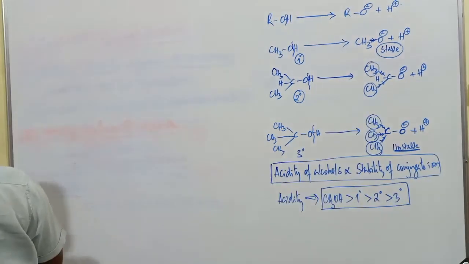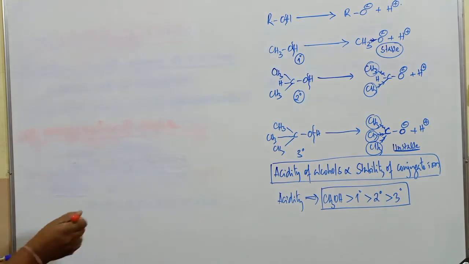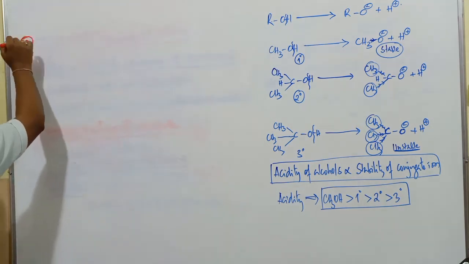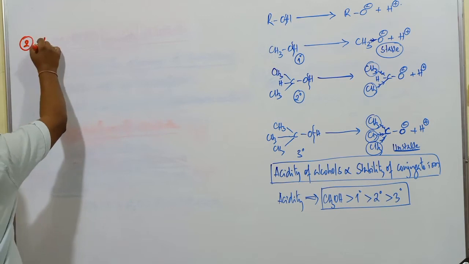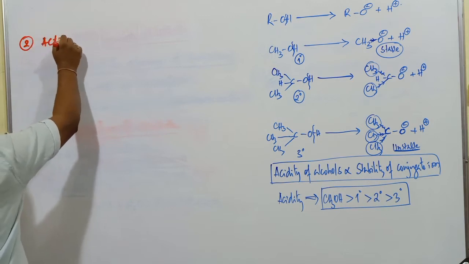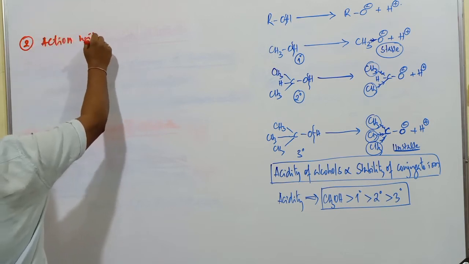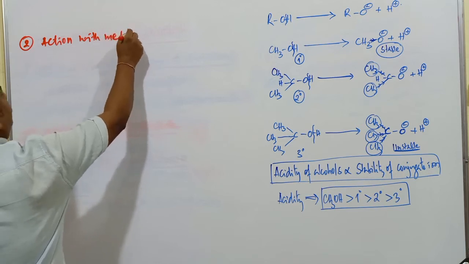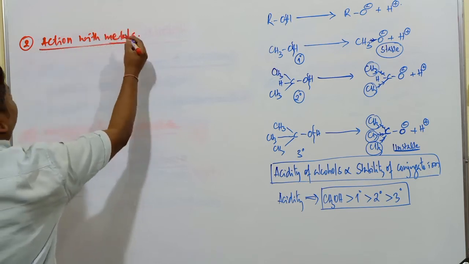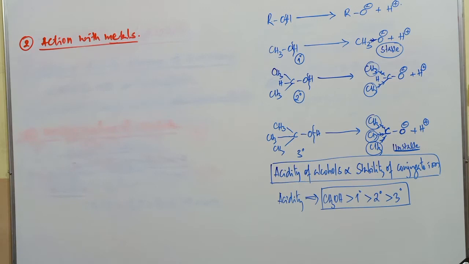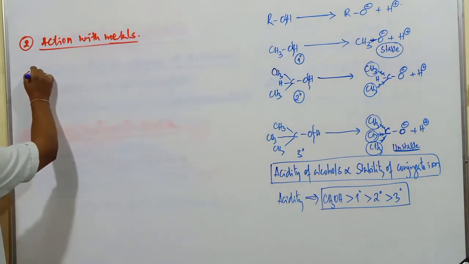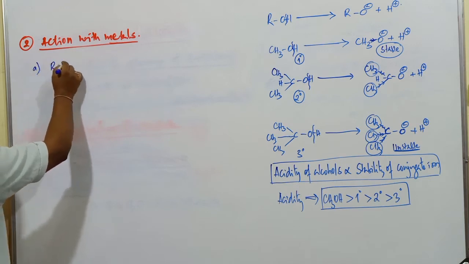Second one, the second set of reactions after this one. This one also comes under the first one, acidic nature only, but we'll consider action with metals. Action with metals. How do these alcohols react with metals? Action with metals. First one, if we go with an example and